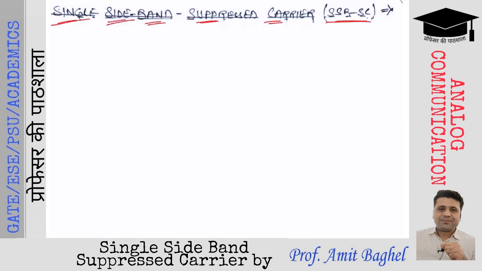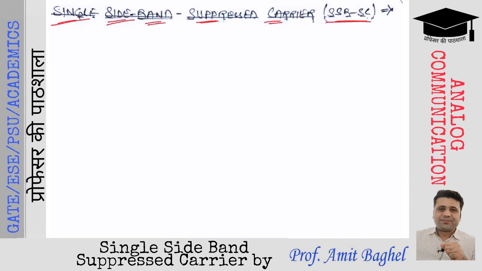In the double sideband suppressed carrier, name itself says we have double sideband, that means two sidebands, that means upper sideband as well as lower sideband, and both contain the same information. The information that we have in the upper sideband will be same as that of the information that will be available in the lower sideband. So ultimately in the DSBSC method, we are transmitting two copies of the same information. SSBSC says why we are transmitting two sidebands. Let us transmit only the one sideband.